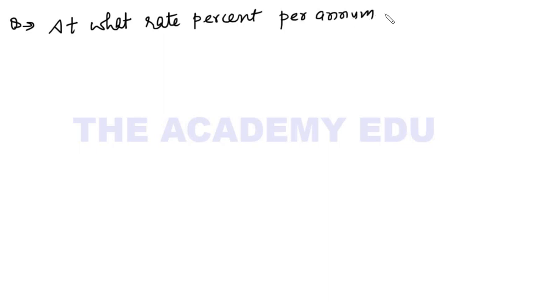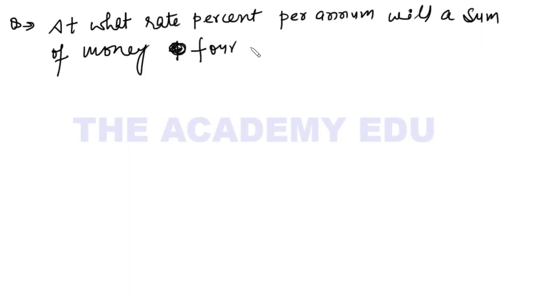See, at what rate per annum? So the question is, at what rate percent per annum, where per annum means per year, will a sum of money, sum meaning an amount of money, become 4 times in 20 years? This is your question, right? Now try to solve it.